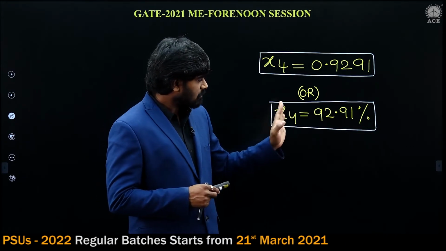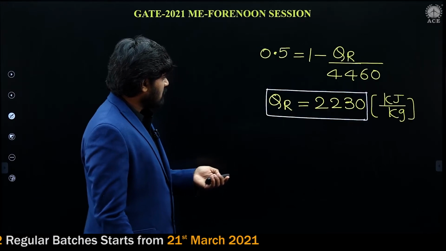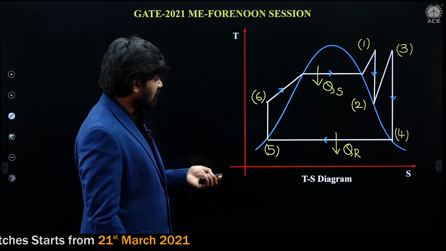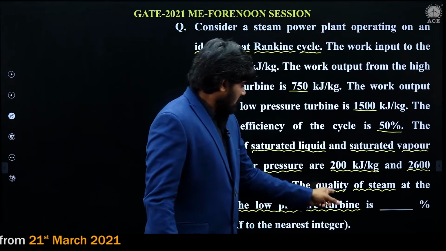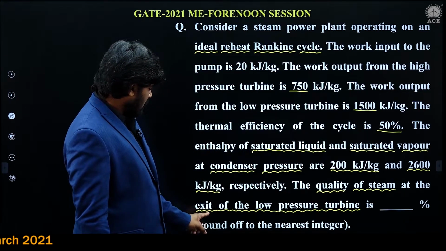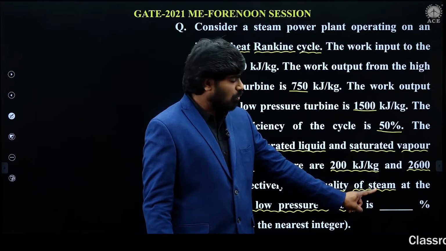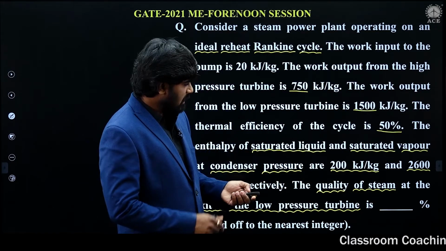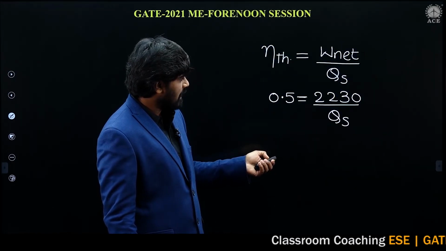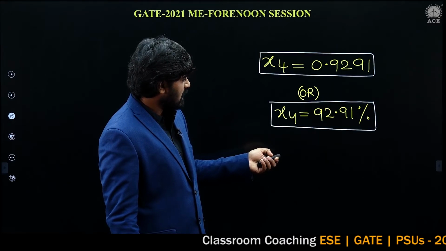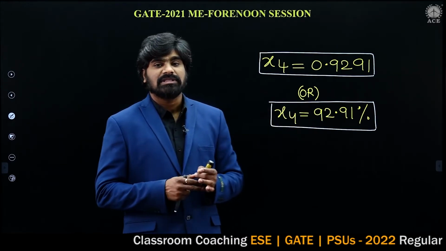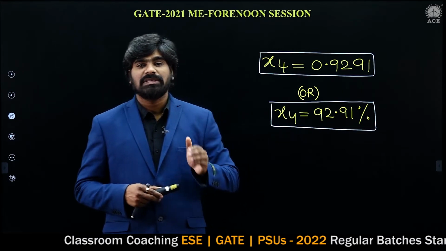Hope it is clear. In the problem he is asking for the quality of steam at the exit of the low pressure turbine as a percentage. We have calculated it, and in percentage it is 92.91%. So this is the answer for this problem. Hope it is clear to you.